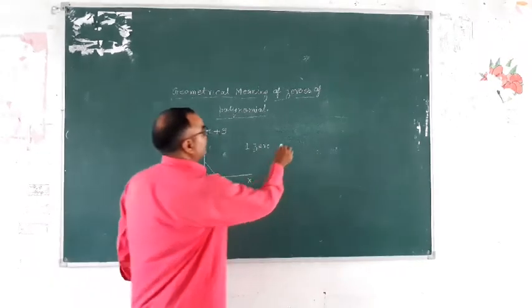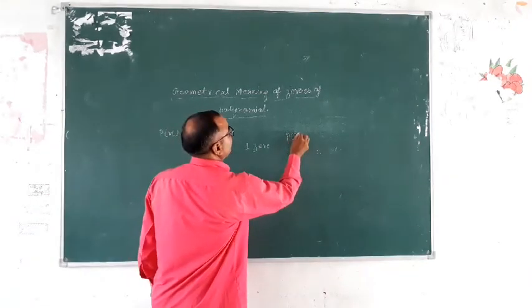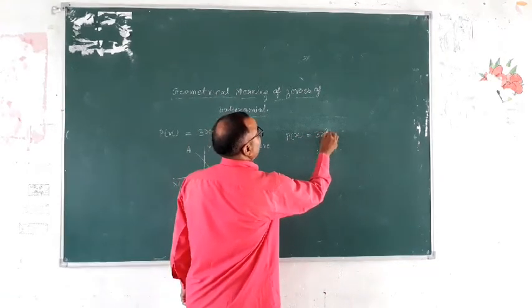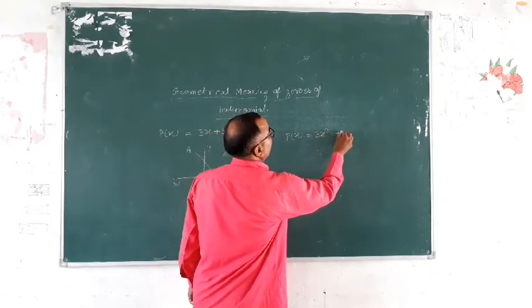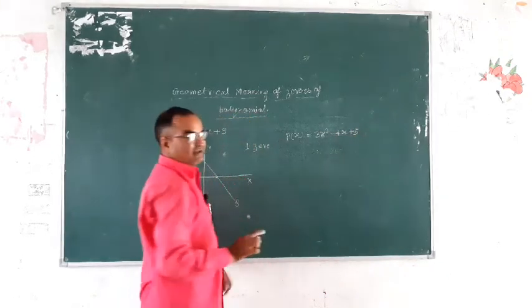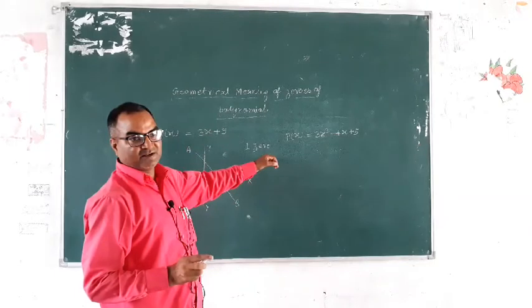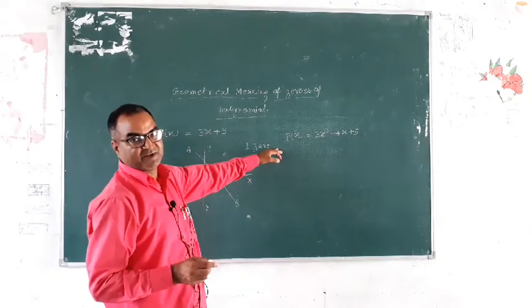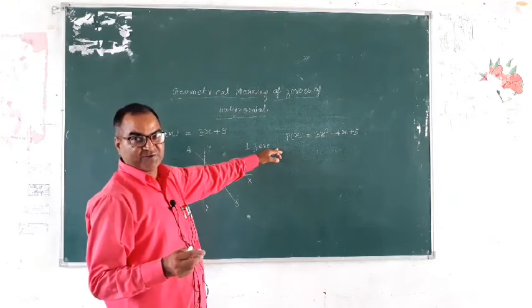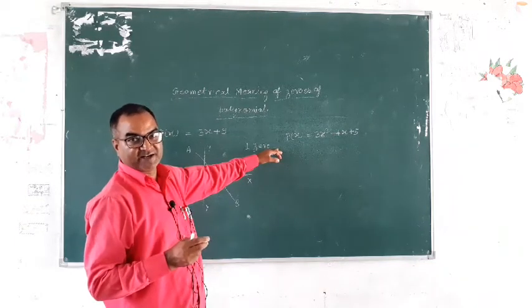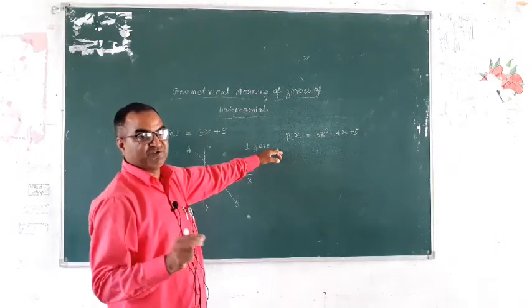Suppose any other polynomial p(x) is equal to 3x square plus 4x plus 5. This is a quadratic polynomial. So how many zeros does a quadratic polynomial have? 2 zeros. A quadratic polynomial has 2 zeros.